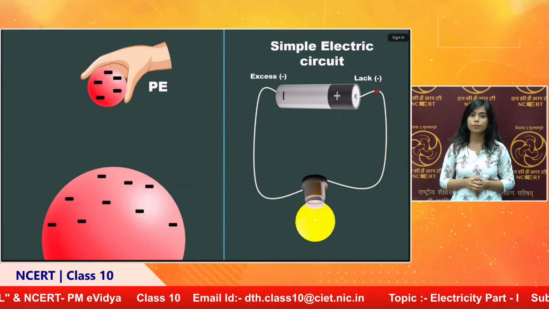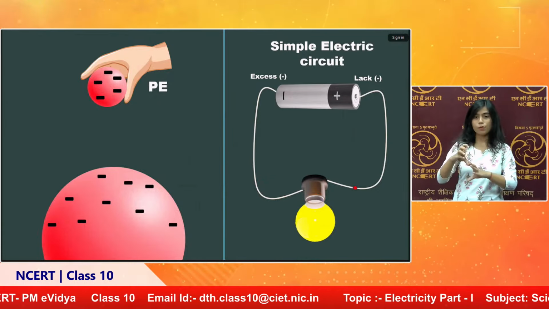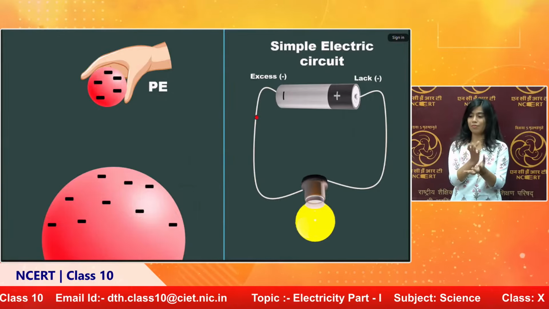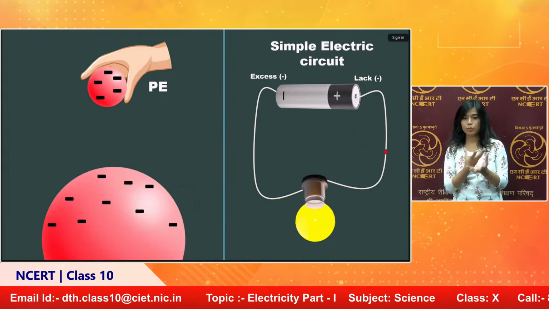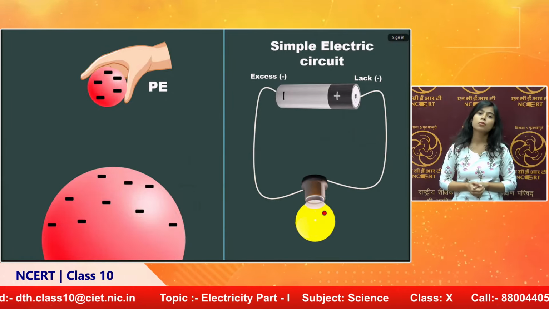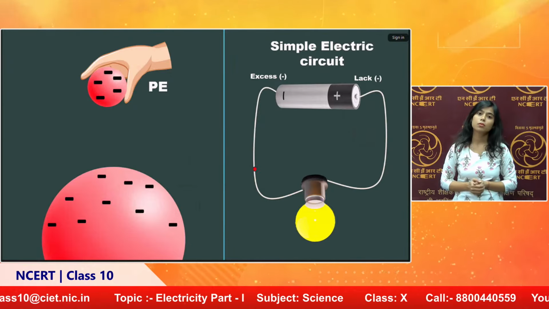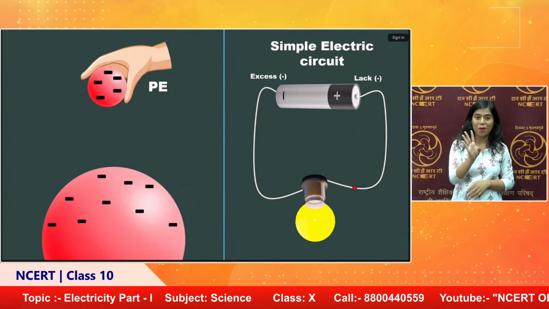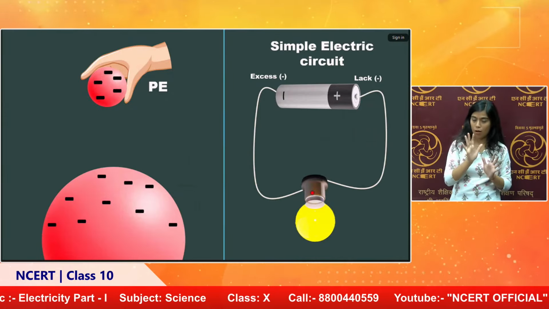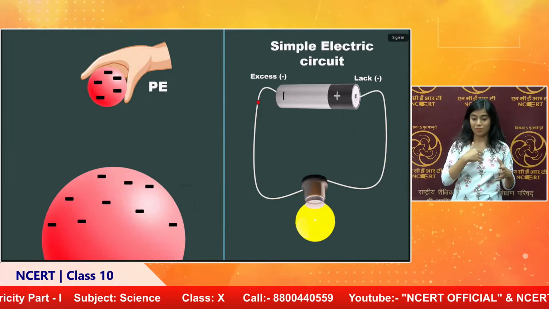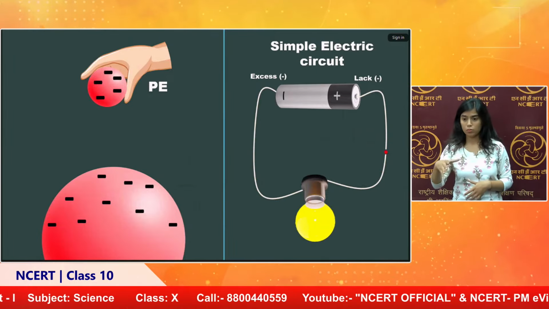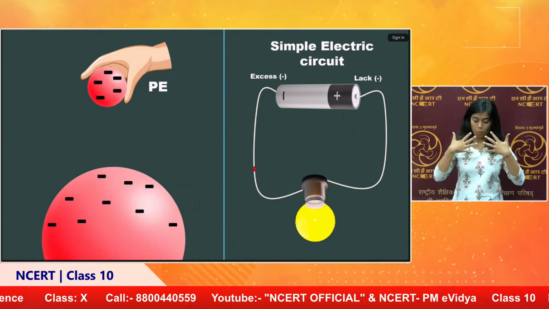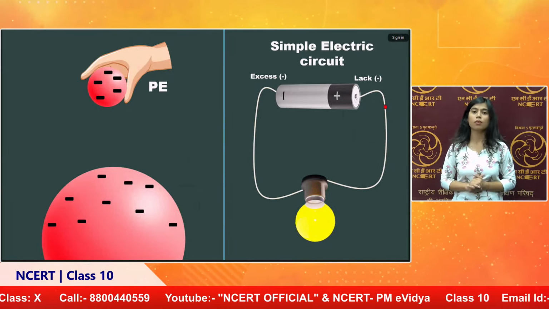In a closed circuit, energy is taken from a source and supplied to different electrical appliances. For example, think of taking a bath. While we are taking a bath, the amount of water that we took completely goes out when you come out of the bathroom. In that time, the water takes the dirt away from the body.